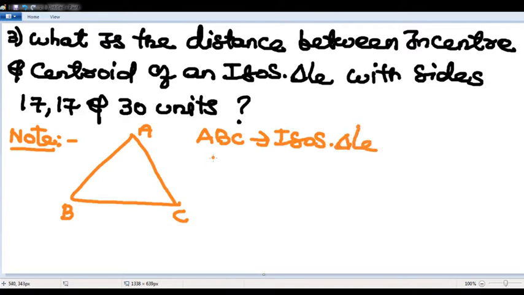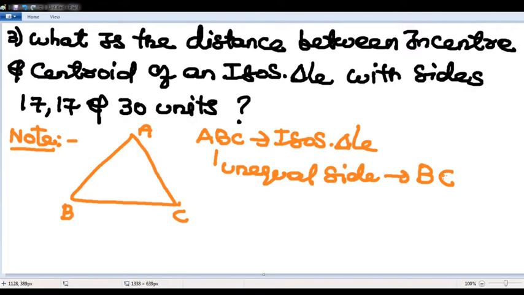In an isosceles triangle, the unequal side is the base. So the unequal side here is BC. Isosceles triangle means two sides will be equal, AB equivalent to AC.